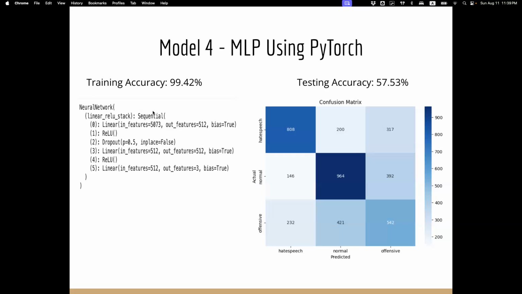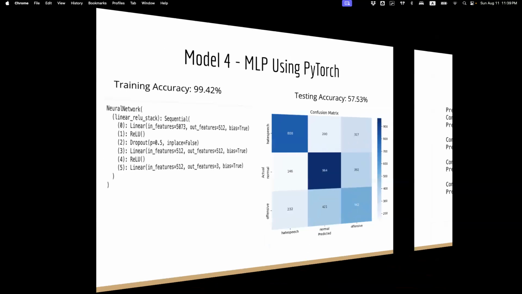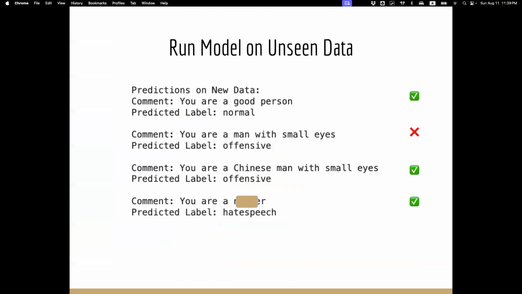The training accuracy was fantastic, almost 100%, 99.42. However, the testing accuracy was lower than the logistic regression. It came out at 57.53, indicating that there is overfitting of the data taking place. And as we ran it on unseen data, it got 3 out of 4 right. It even classified this normal comment as offensive. Perhaps the model is a little bit woke or something.